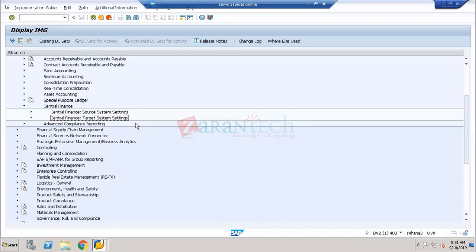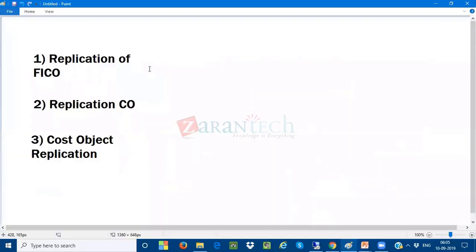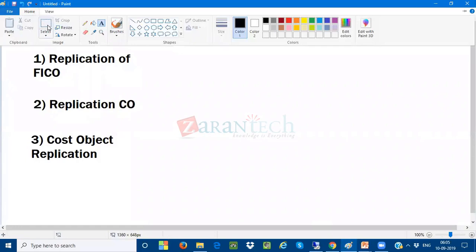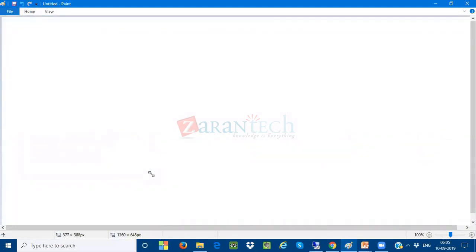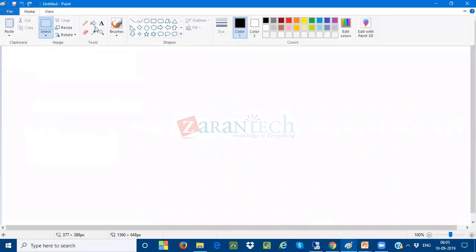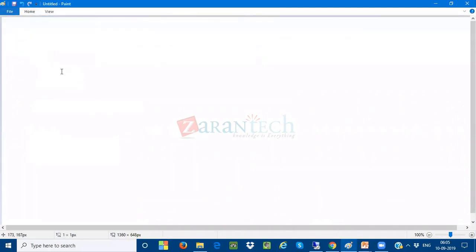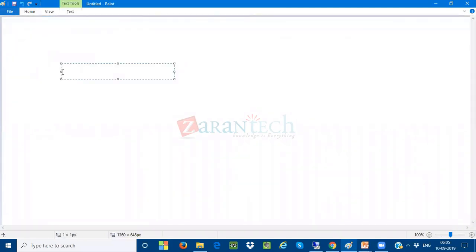Yes, you can use it. But here there is a problem. What is the problem? Cost of goods sold splitting has been activated in my source system. What is the meaning of cost of goods sold activation? For example, when you do the goods receipt, the cost of goods sold account is changed against the finished goods inventory account.